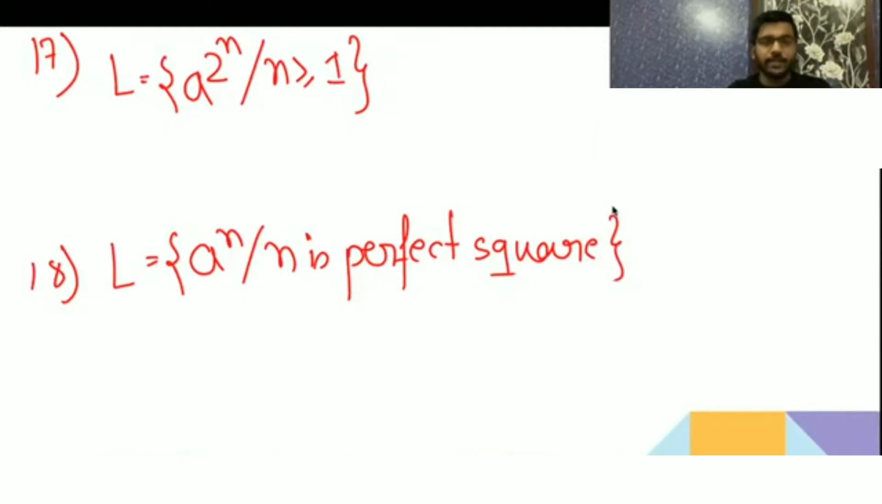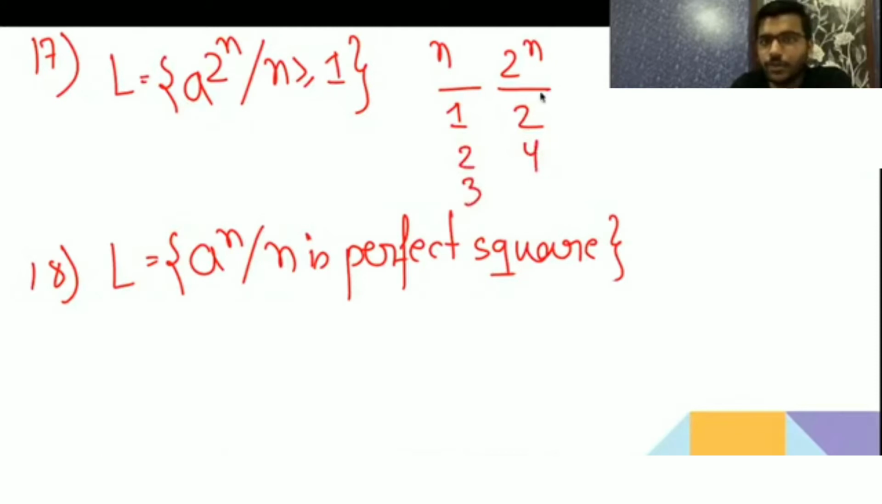Try 17, then 18. So when the n value increases by 1: when n is 1, 2 to the power 1 is 2. When n is 2, 2 to the 2 is 4. When n is 3, 2 to the 3 is 8. When n is 4, it is 16. Not increasing in AP.